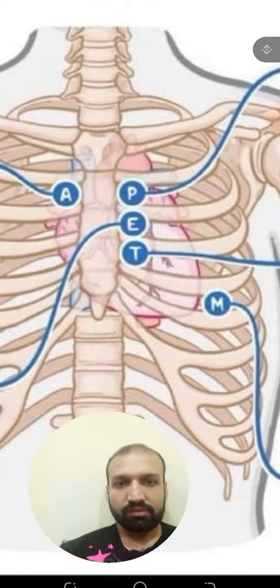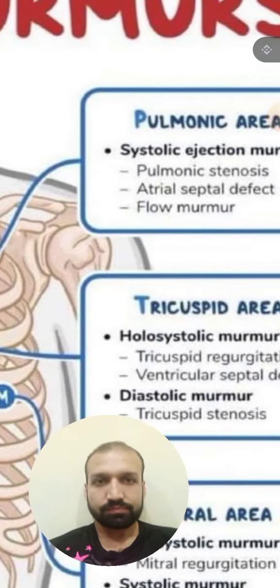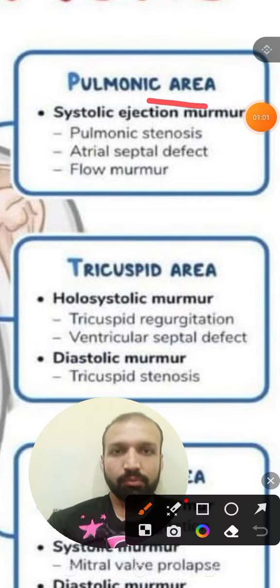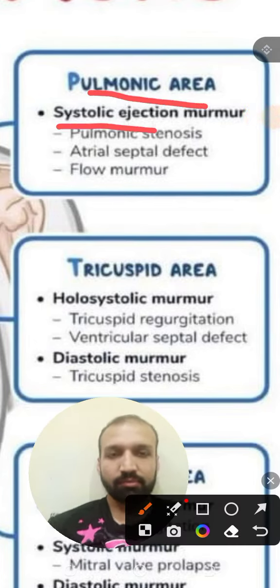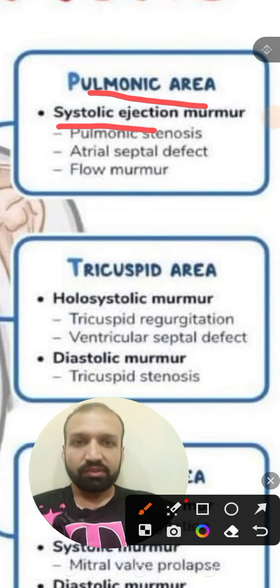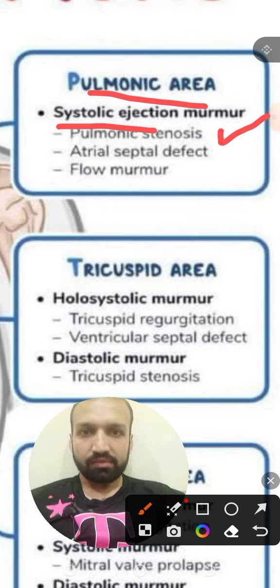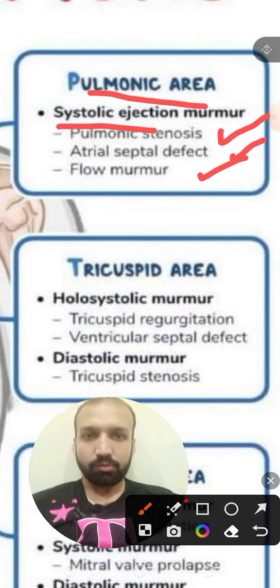First of all, the pulmonary area. There is a systolic ejection murmur in the pulmonary area, which is seen in pulmonary stenosis, ASD (atrial septal defect), and the flow murmur.